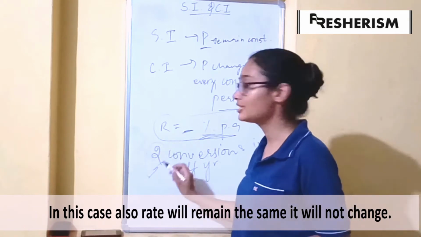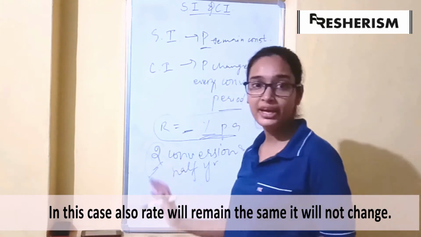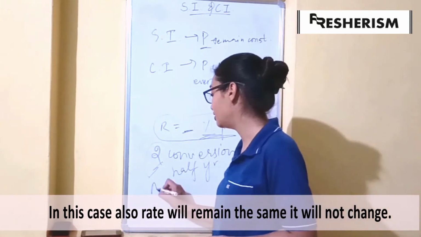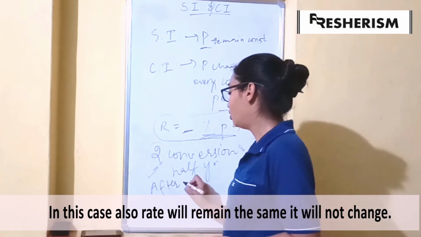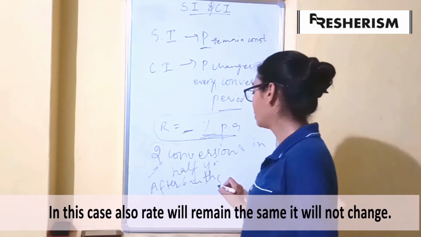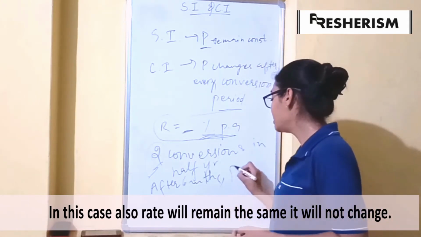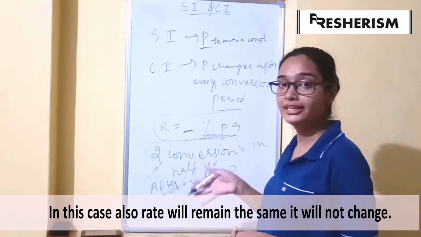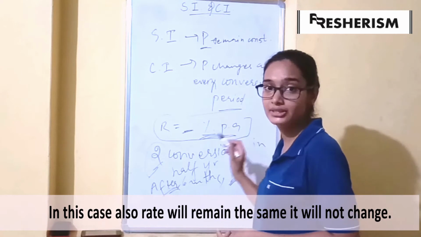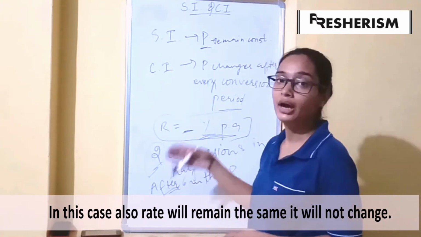So the rate remains the same for the whole year, but the interest gets compounded half yearly.